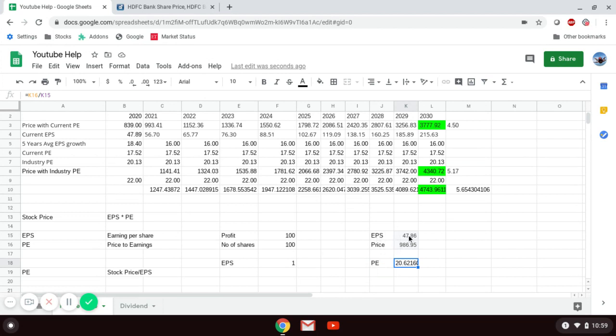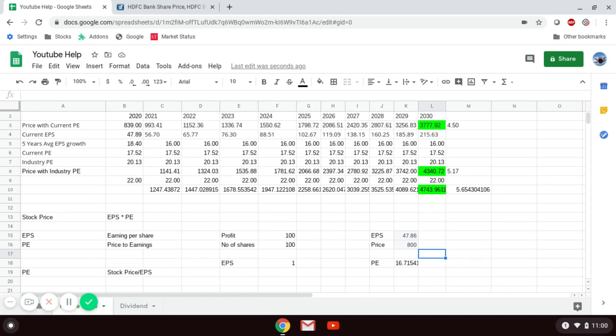The EPS changes once in a year, while the price can change daily. So based on the price movement, the PE will vary. Say tomorrow the stock trades at 1000 rupees, the PE will become 20.89, almost 20.9. If it goes to 800, the PE will change to 16. This is how PE changes daily along with the price. We can also use PE and EPS to calculate the price: if you multiply EPS and PE, you get the price. It is vice versa.